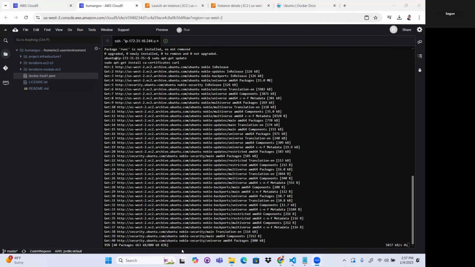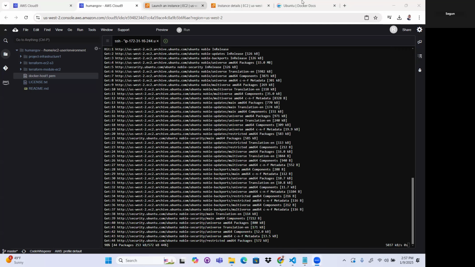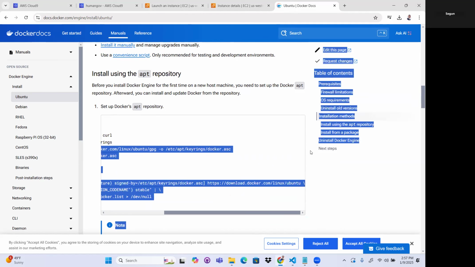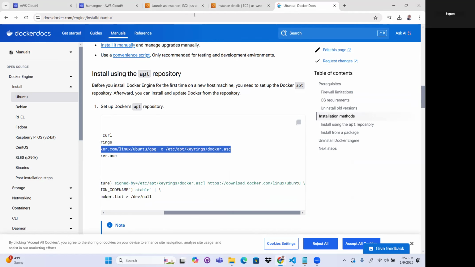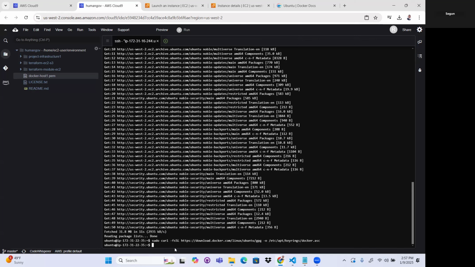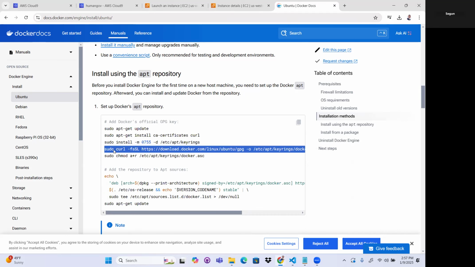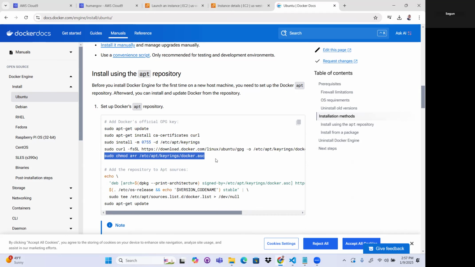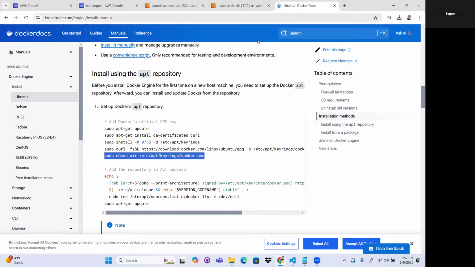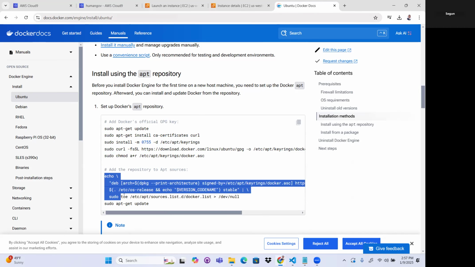Okay. So then once that is done, I'll come back and copy this command, just done. I'll copy, paste, and I'll copy the next command, and then come back and copy this one, echo.